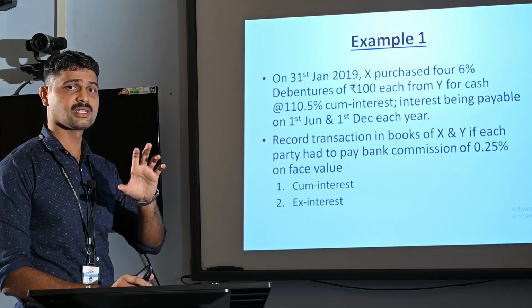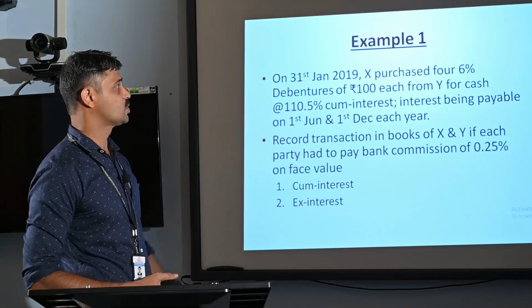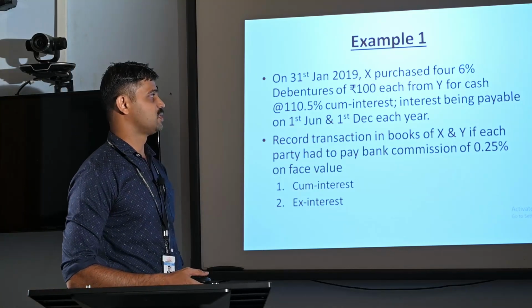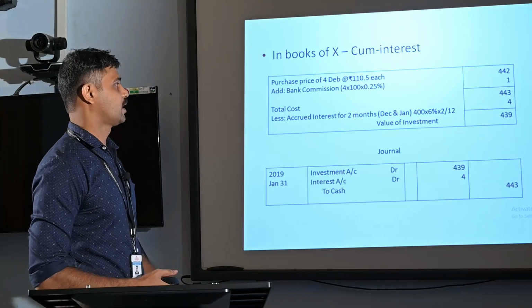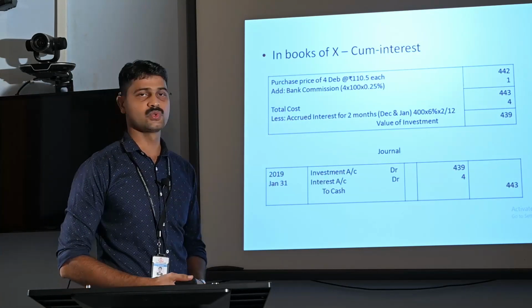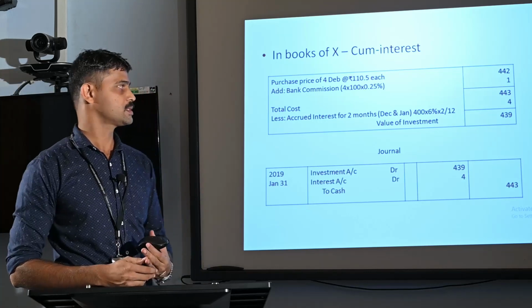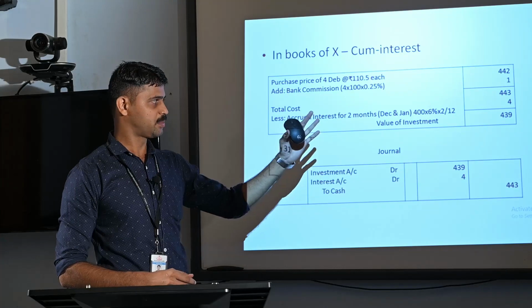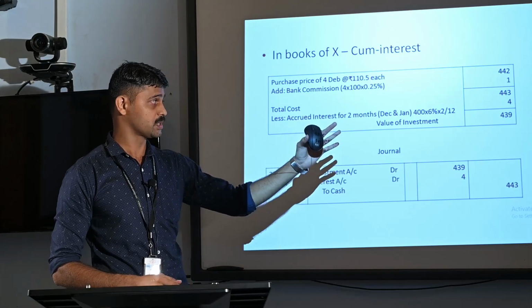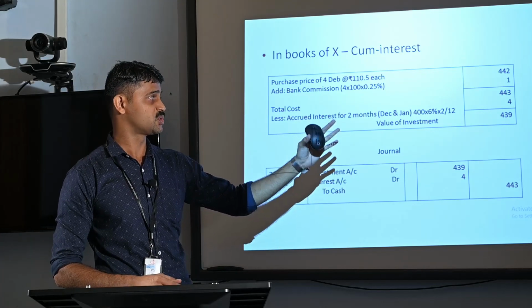So 2 months interest are accrued till date of the purchase by Mr. X. So here we are deducting the amount of interest for 2 months. Rupees 400 is the face value of the debenture, 6% is the rate of interest, for 2 months, 400 into 6% into 2 by 12.